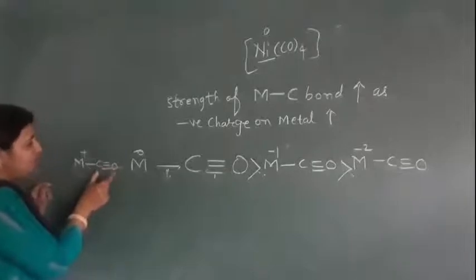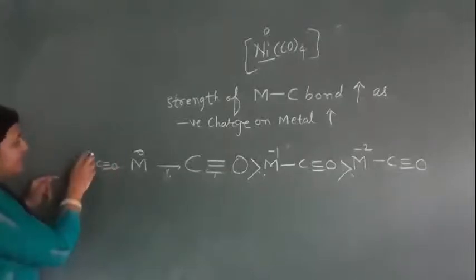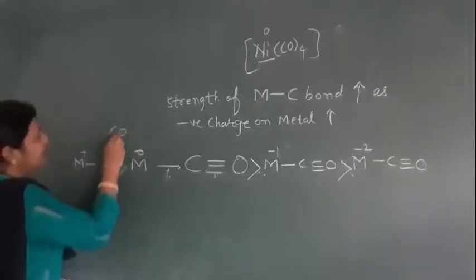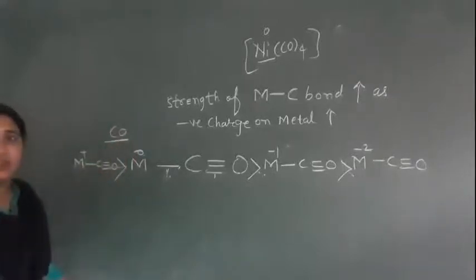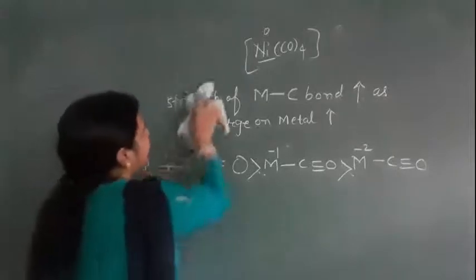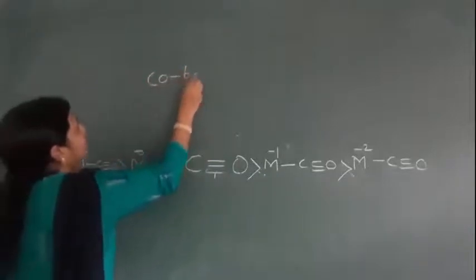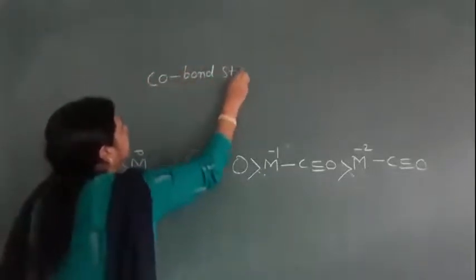So if we have M plus, the CO bond strength will be more. We can say this is the order of CO bond strength.